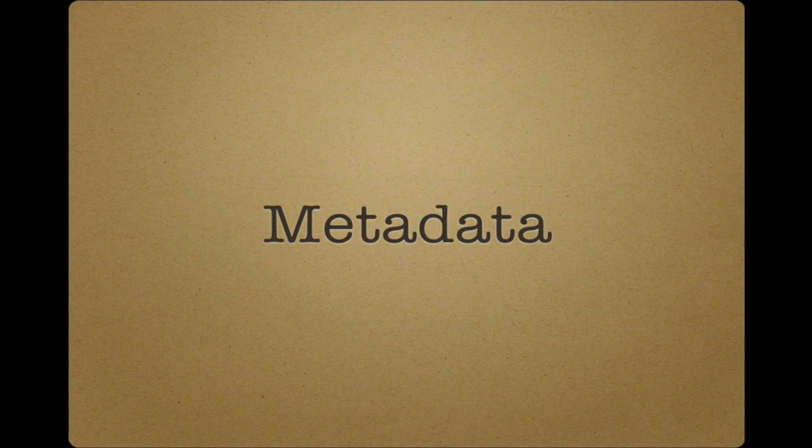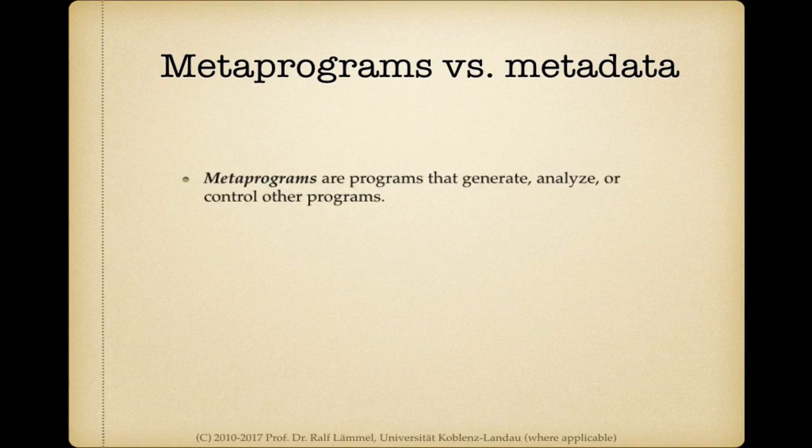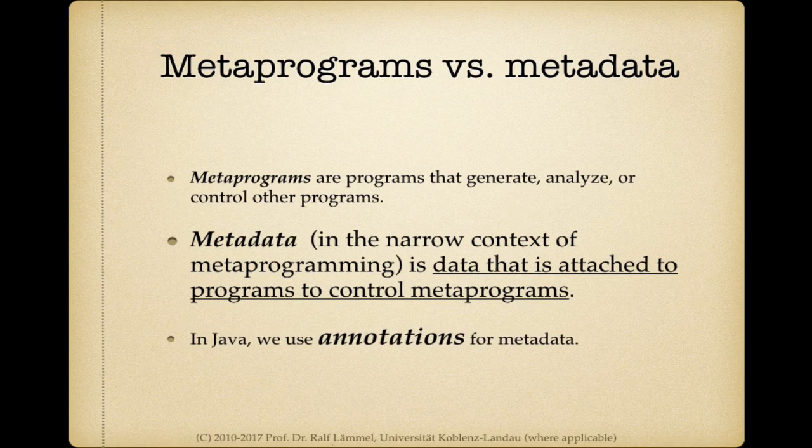Okay, one more topic, the topic of metadata. So we understand by now what metaprograms are. Well, these are programs that generate, analyze, or control other programs. And actually in computer science, metadata has lots of meanings. Well, they are all sort of related, but we take a narrow view here on metadata. That is how it's used, how it's understood in the context of metaprogramming. And then metadata is essentially data that is attached to programs to control metaprograms.